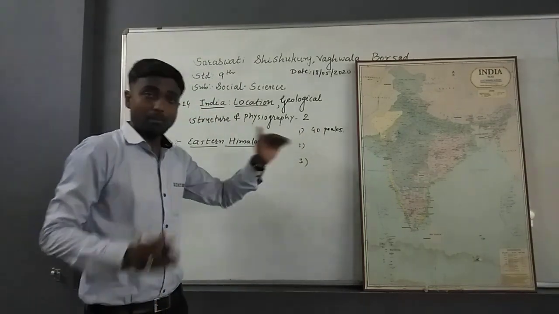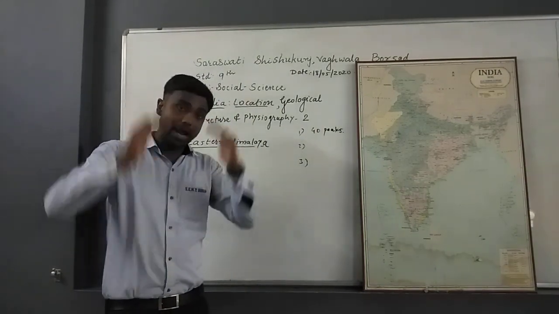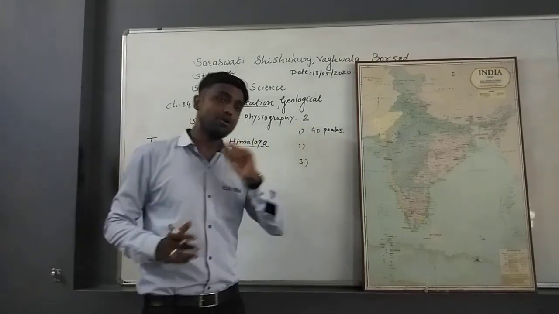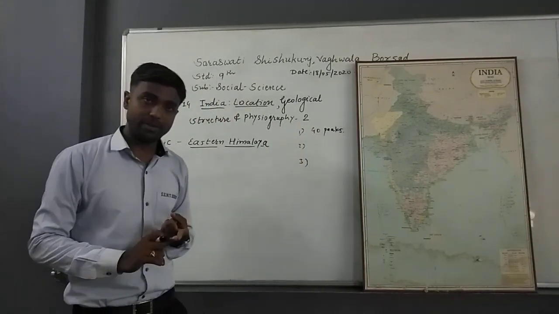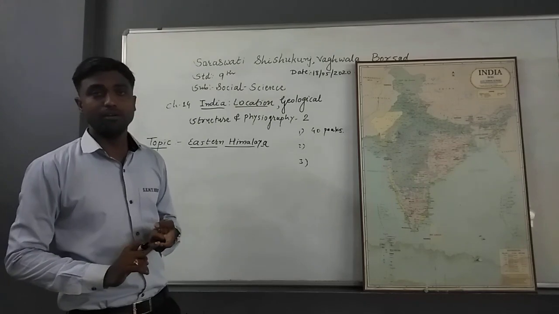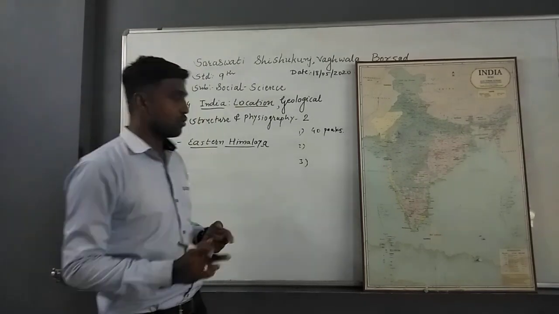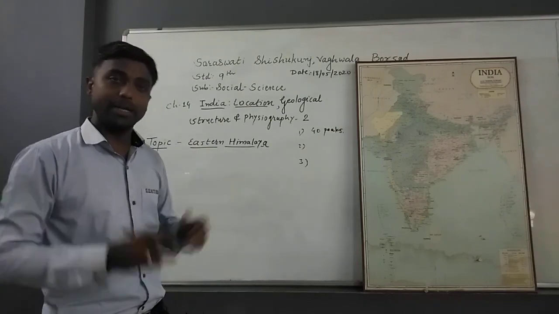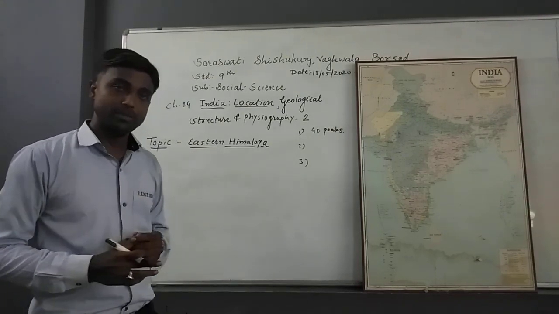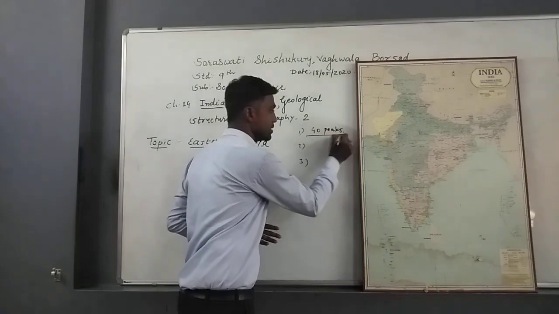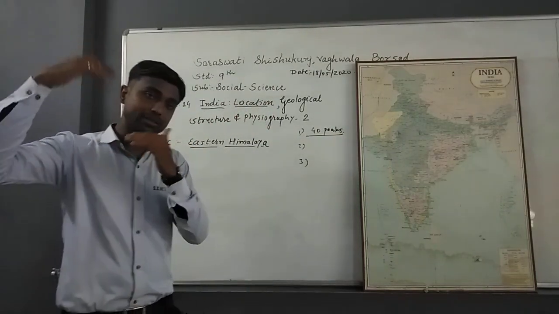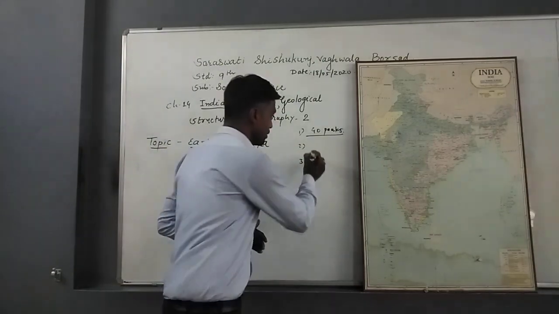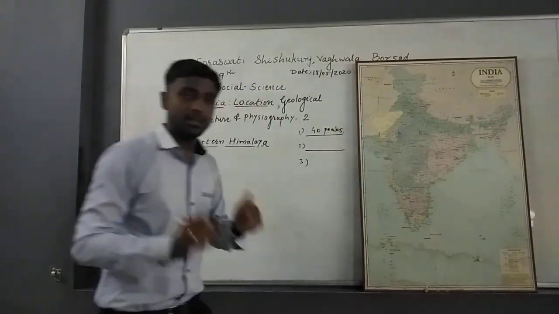and here the mountain ranges' height is on average 7000 meters. For example, here we talk about 2 peaks. If you remember, Mount Everest, 8848 meters. Then Godwin Austen, K2, which lies in India, 8611 meters. So here the mountain ranges' height is more than 7000 meters. Then after that we talk about the Central Himalaya or Lesser Himalayas.